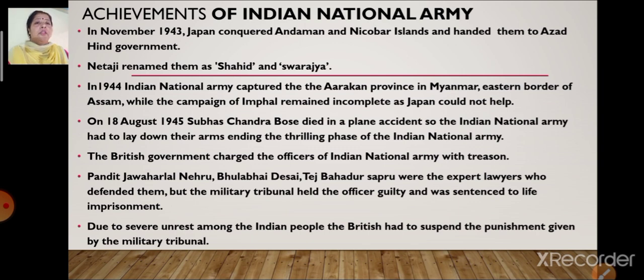The British government charged the officers of the Indian National Army with treason.